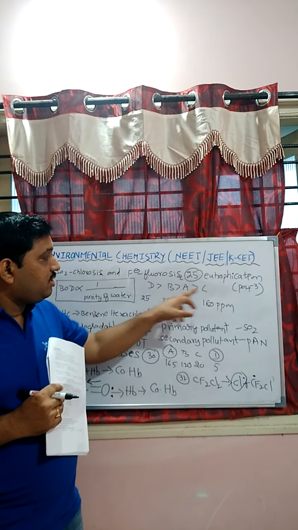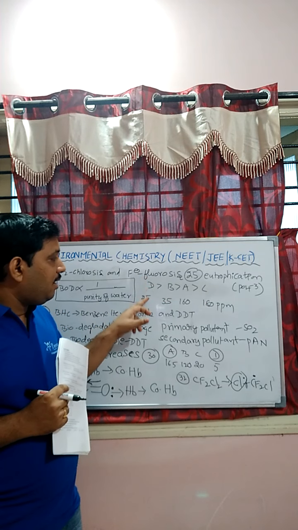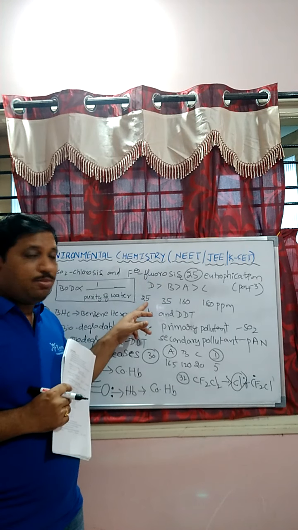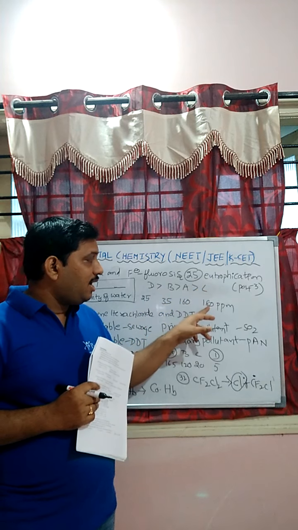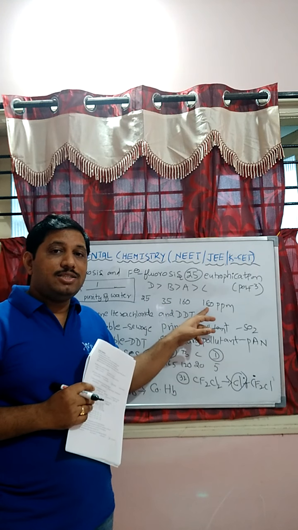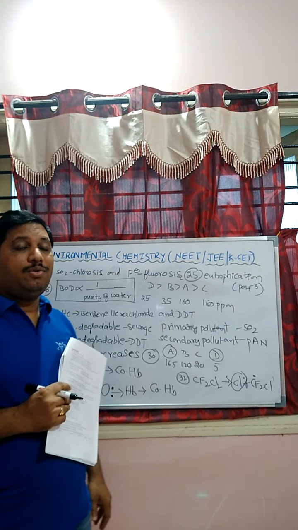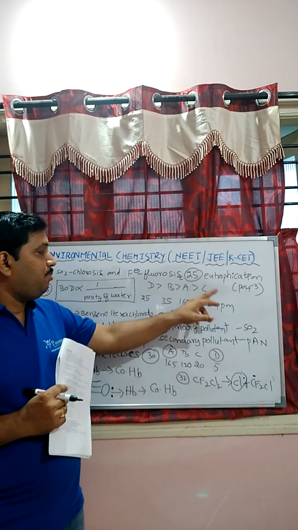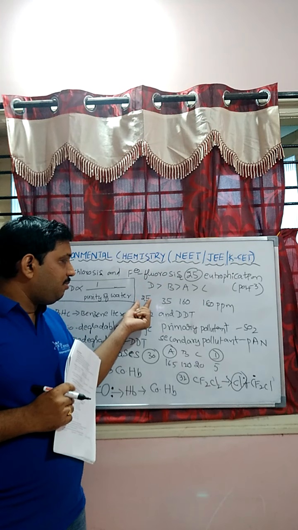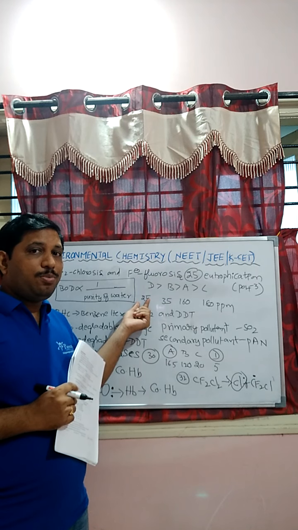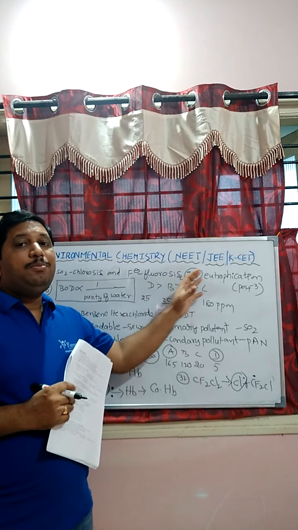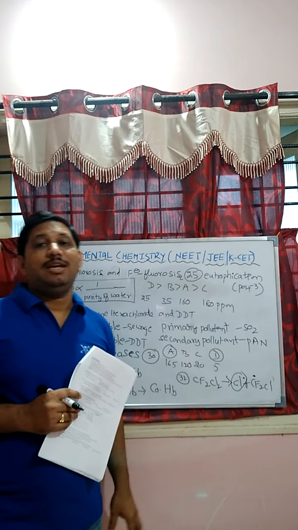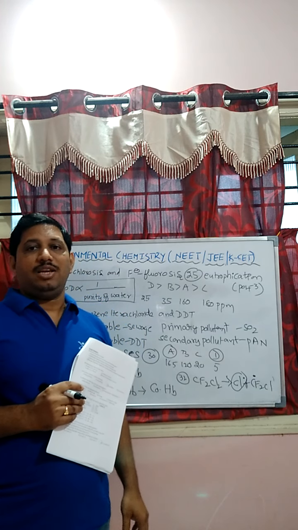Let us consider 4 samples, students. D has the least BOD value, so it is more pure, and C has the highest BOD value, so it is an impure sample. Less BOD value means more pure water, and the impurity decreases. Clear, students?